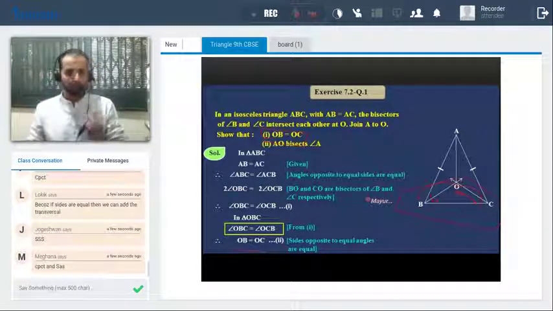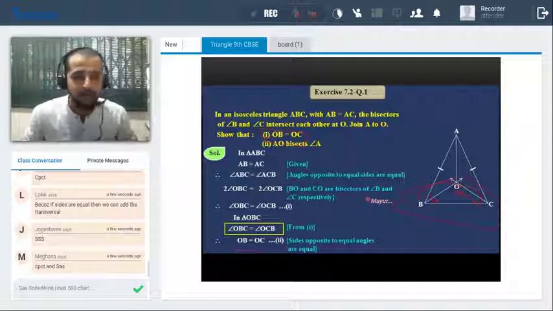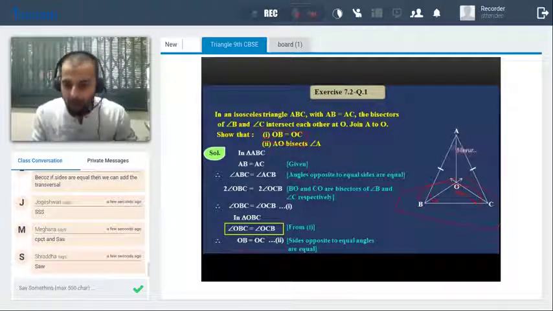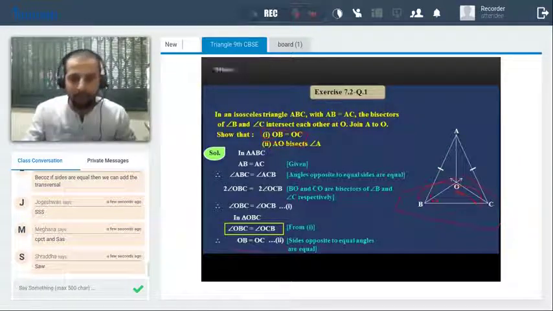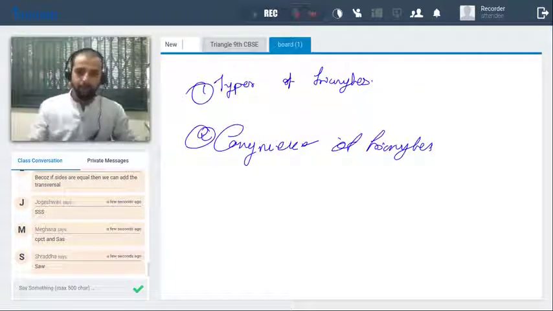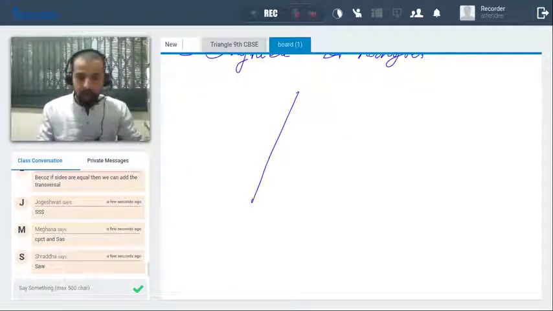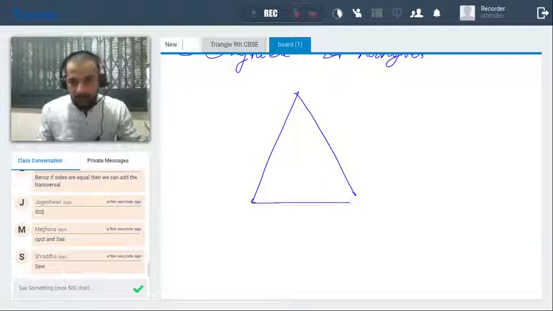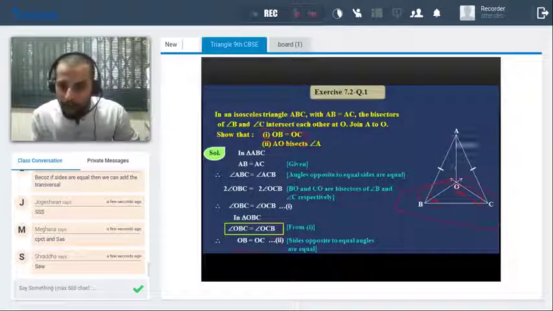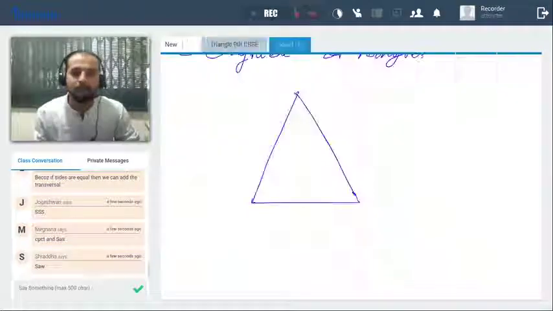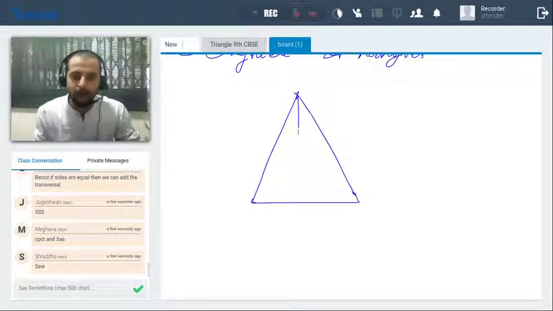Okay, let me explain. See now, what we have to prove here: AO bisects angle A. मतलब ये जो AO है. Okay, I'll just give you a short example here. We have the triangle here, and what is given in that case? Just observe here, AO is there, and we have to show that AO bisects angle A. So I'll just drop one ray over here. ये जो one ray, it is bisecting this angle A.